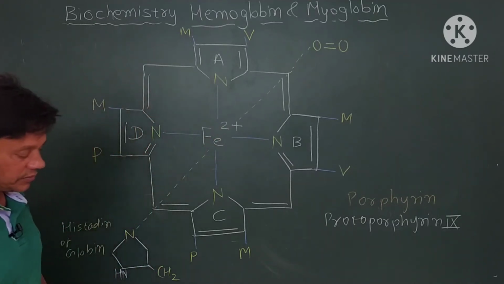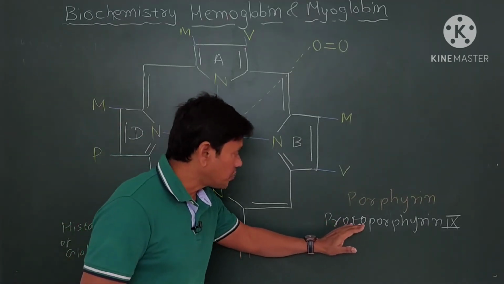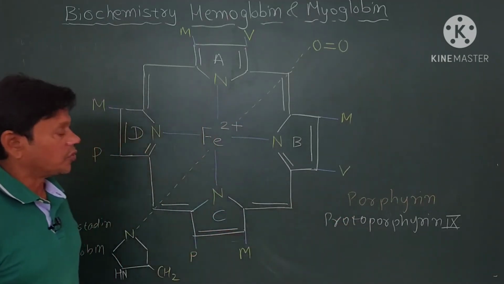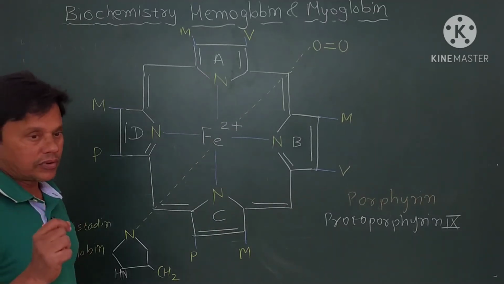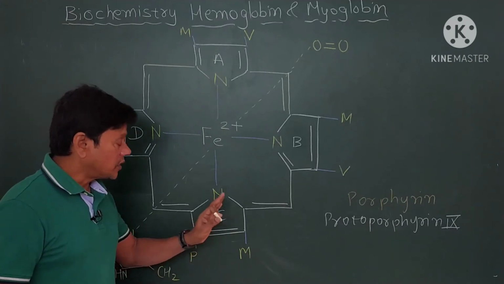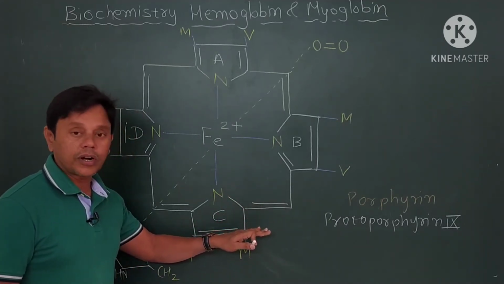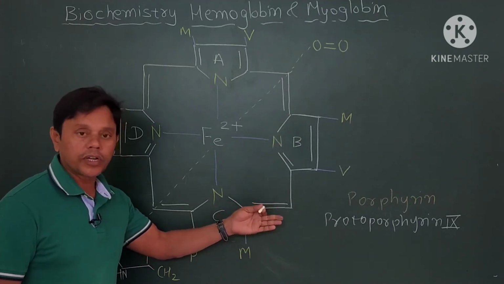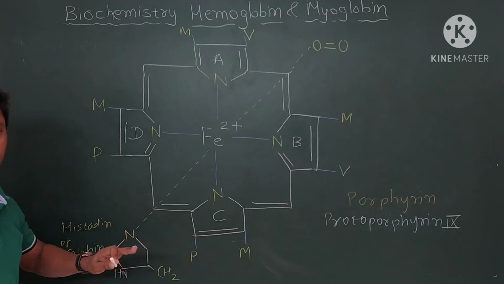Now this protoporphyrin 9 molecule consists of, friends, this structure is very important for understanding heme or hemoglobin. This is the structure of heme.